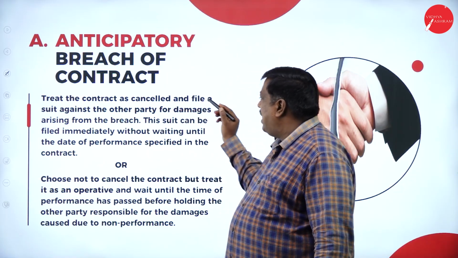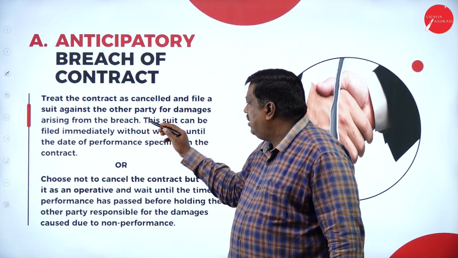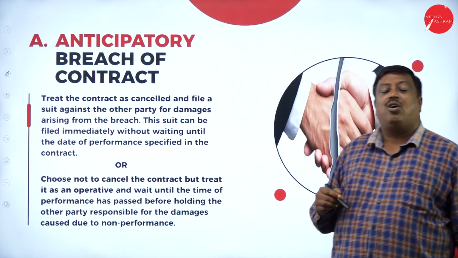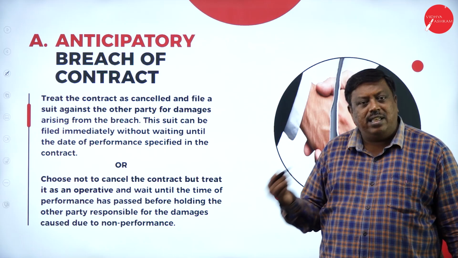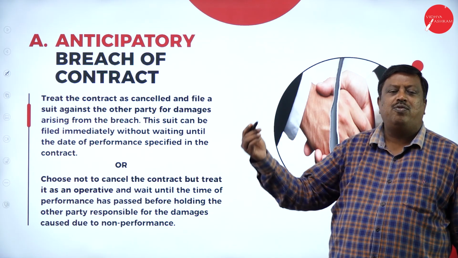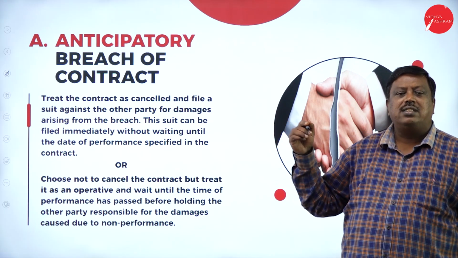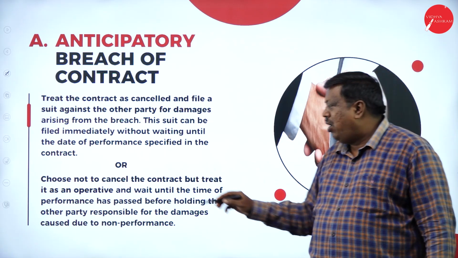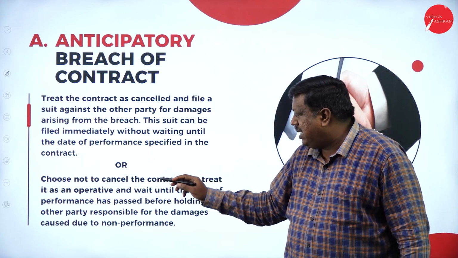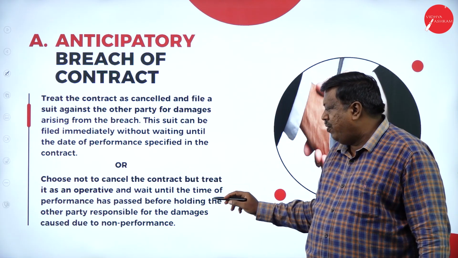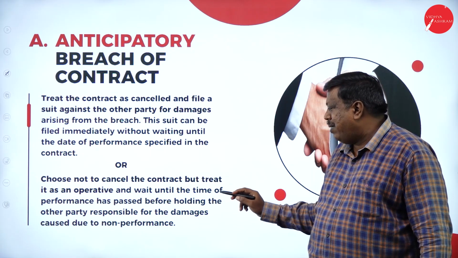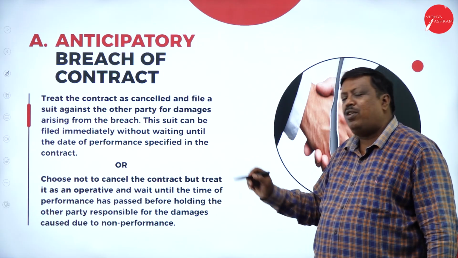Treat the contract as cancelled and file a suit against the other party for damages. Now, John has all the rights to cancel the contract and file a case on Peter for not fulfilling the terms of the contract. Or he can choose to treat the contract as operative and wait until the time of performance has passed before holding the other party responsible for the damages caused due to non-performance.